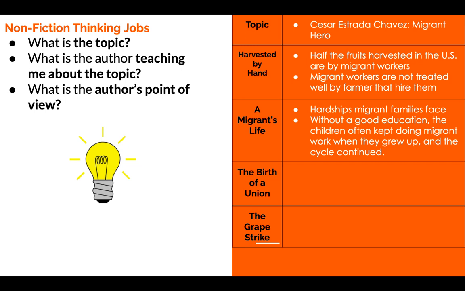hardships the family faces. Without a good education, the children often kept doing migrant work when they grew up, and the cycle continued. Now, friends, as you can tell, I used the outline that was introduced last week to better get the information down. You are more than welcome to use your Foursquare for a nonfiction text outline to help you. When you're finished, you should already have the remaining subheadings filled in along with what is the author's point of view. What is the author trying to teach me about Cesar Chavez?